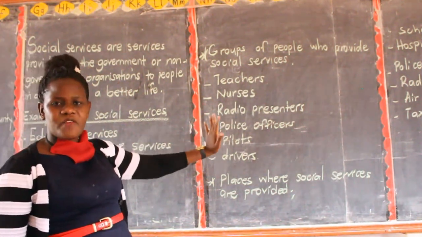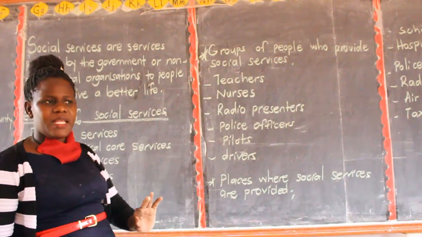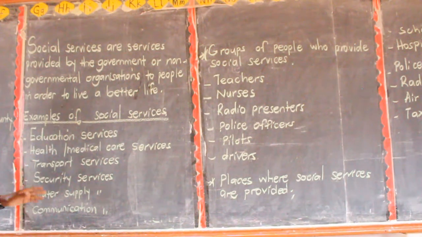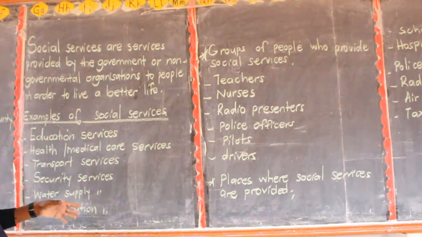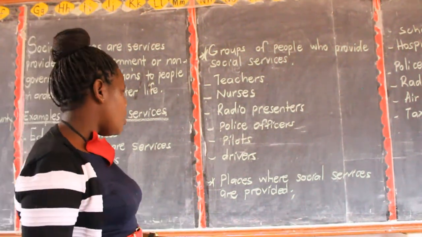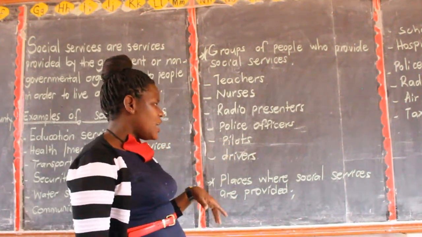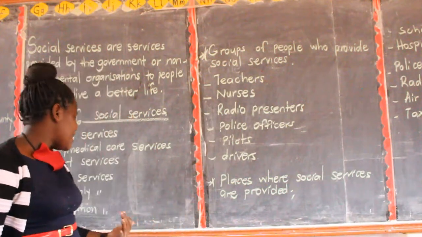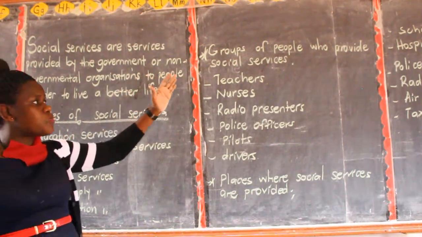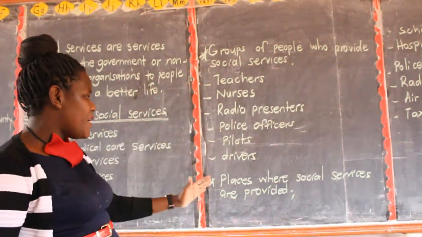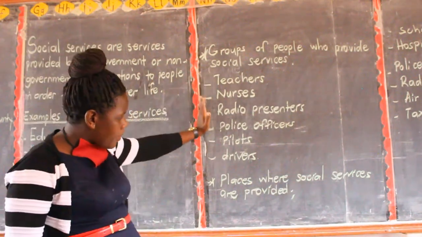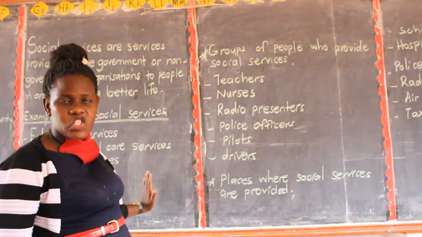What about these ones here? Police officers. Police officers include the policemen, policewomen, security guards, so on, to mention but a few. They do provide to us what we call security services. They keep law and order. Then we have drivers. Drivers do provide to us the social service which is called transporting services. You should know these groups of people, the service providers, and the places where those services are provided. Are we together? So these ones are people who provide these social services.